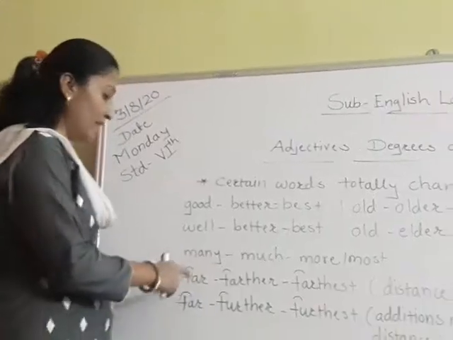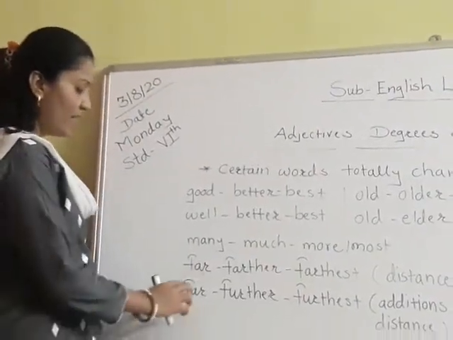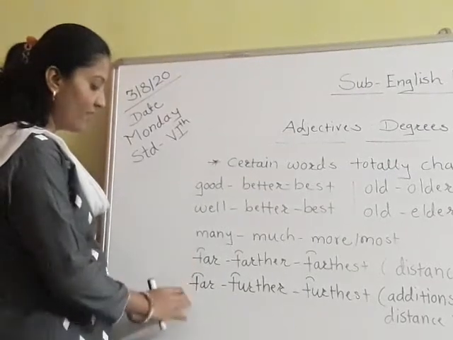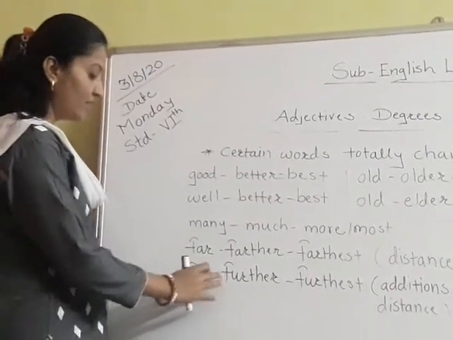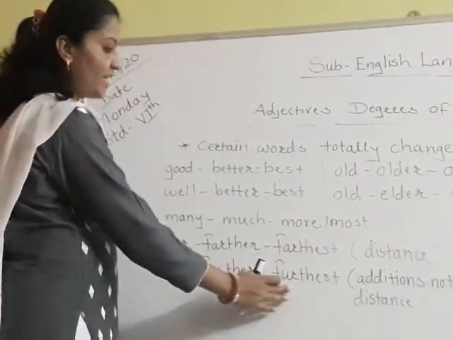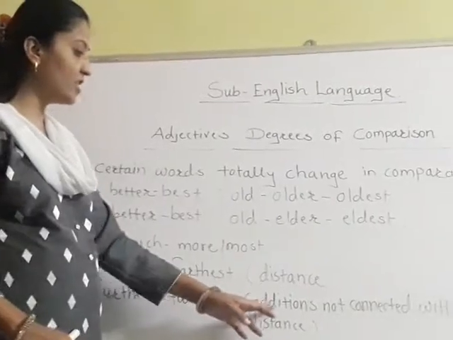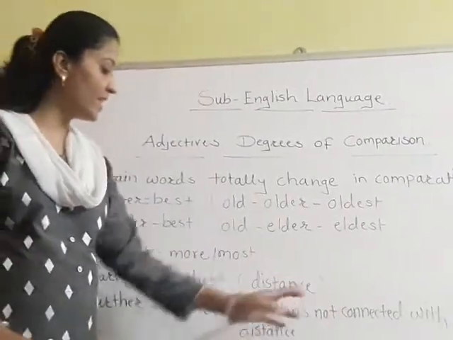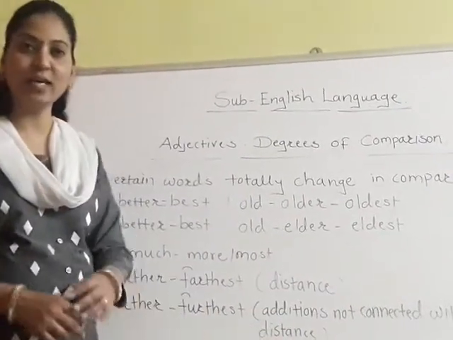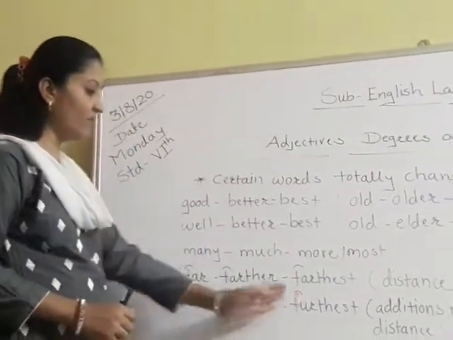Okay. At that time we can use far, farther, farthest. The next is the same word far, but the words are different. Far, further, furthest. This we are using when the addition is not connected with the distance. Okay. So at that time we can use this far, further and furthest.